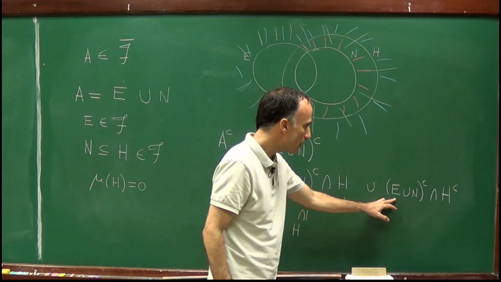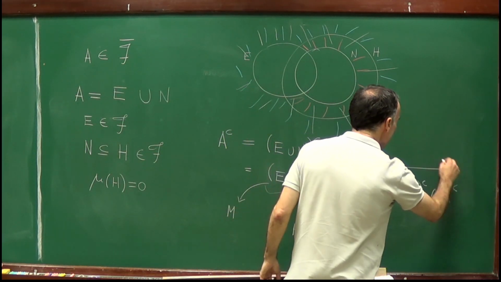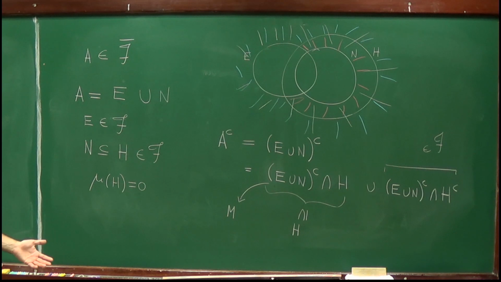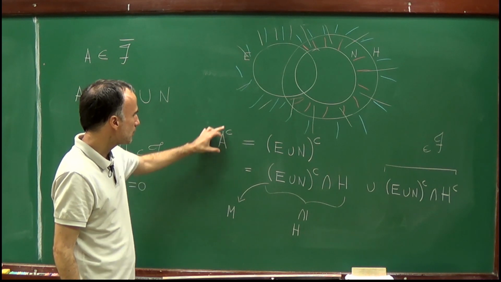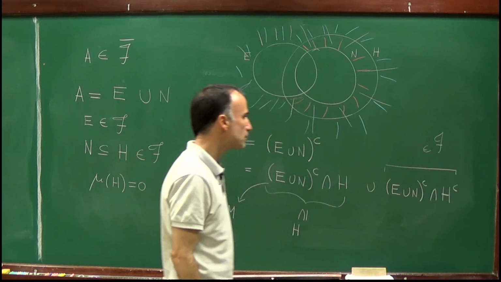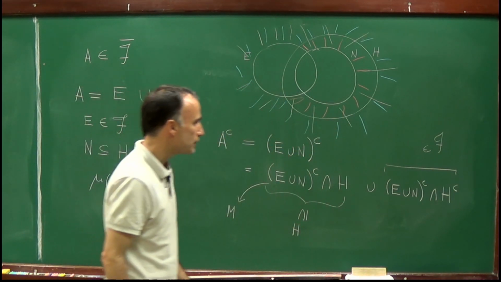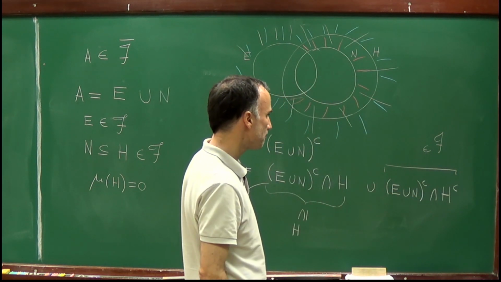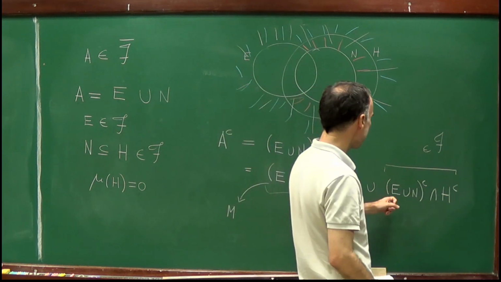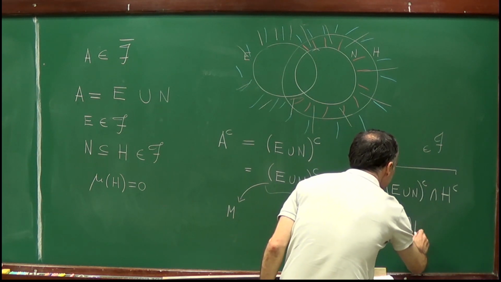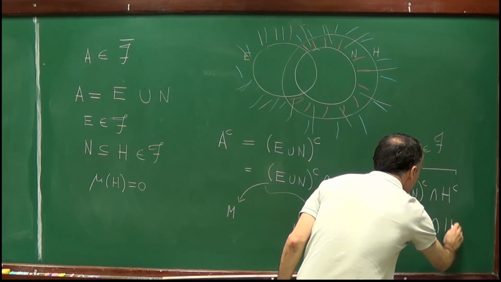Now if I prove that this other set belongs to the sigma algebra F, the proof is complete, because I would have expressed A complement as the union of a negligible set with a set which belongs to the sigma algebra. So what we need to do is to check that this element is an element of the sigma algebra. To do that, let's compute what (E union N) complement is. This is E complement intersection N complement intersection H complement.